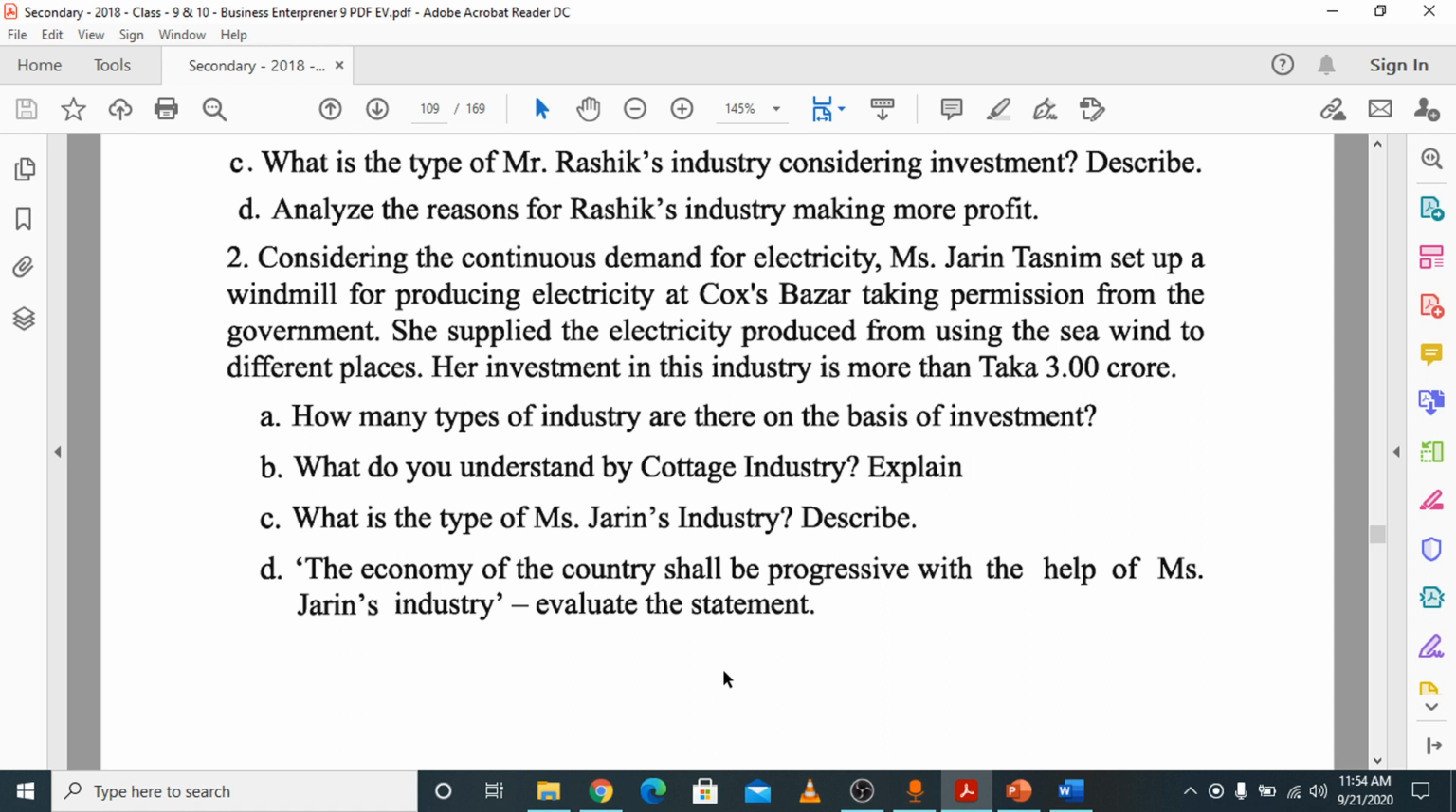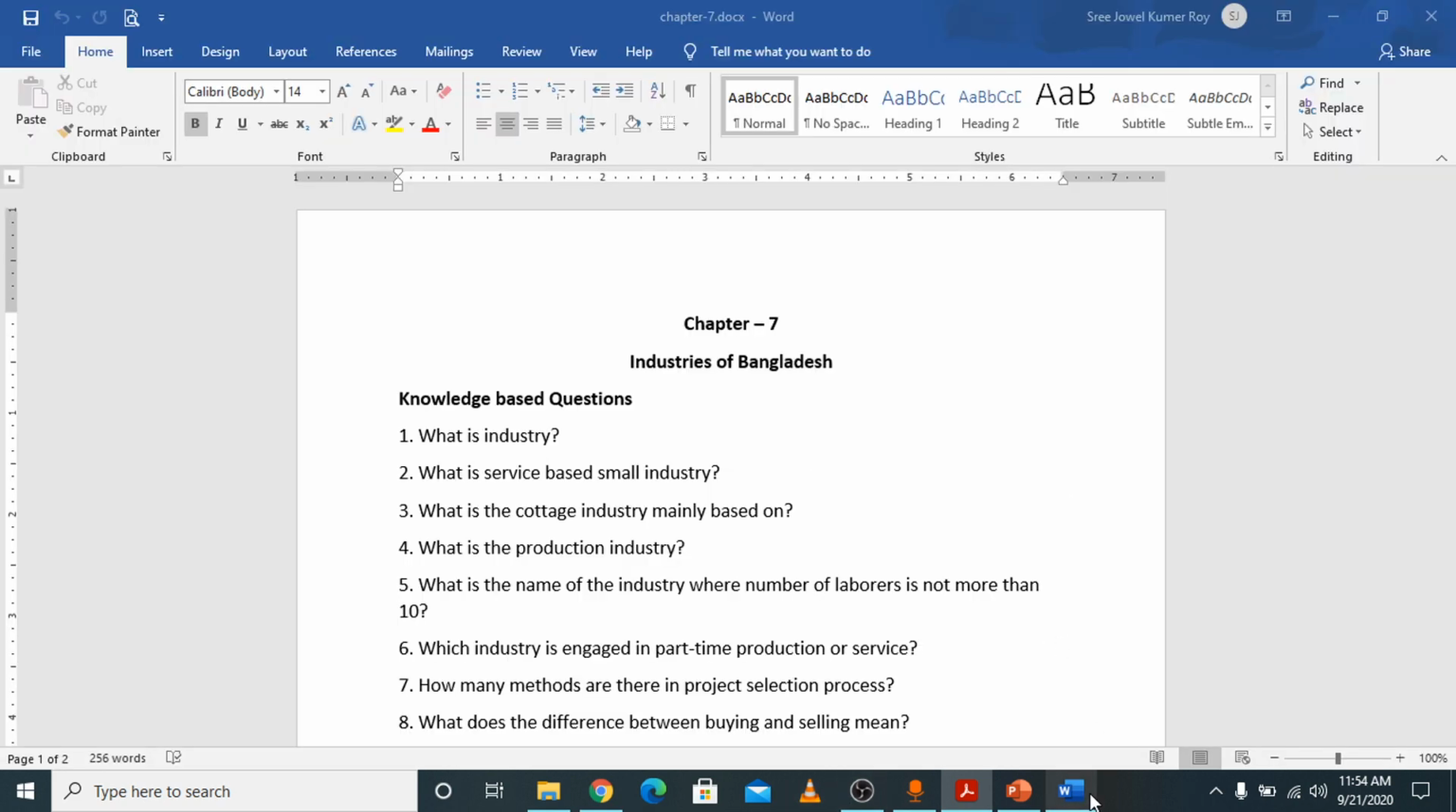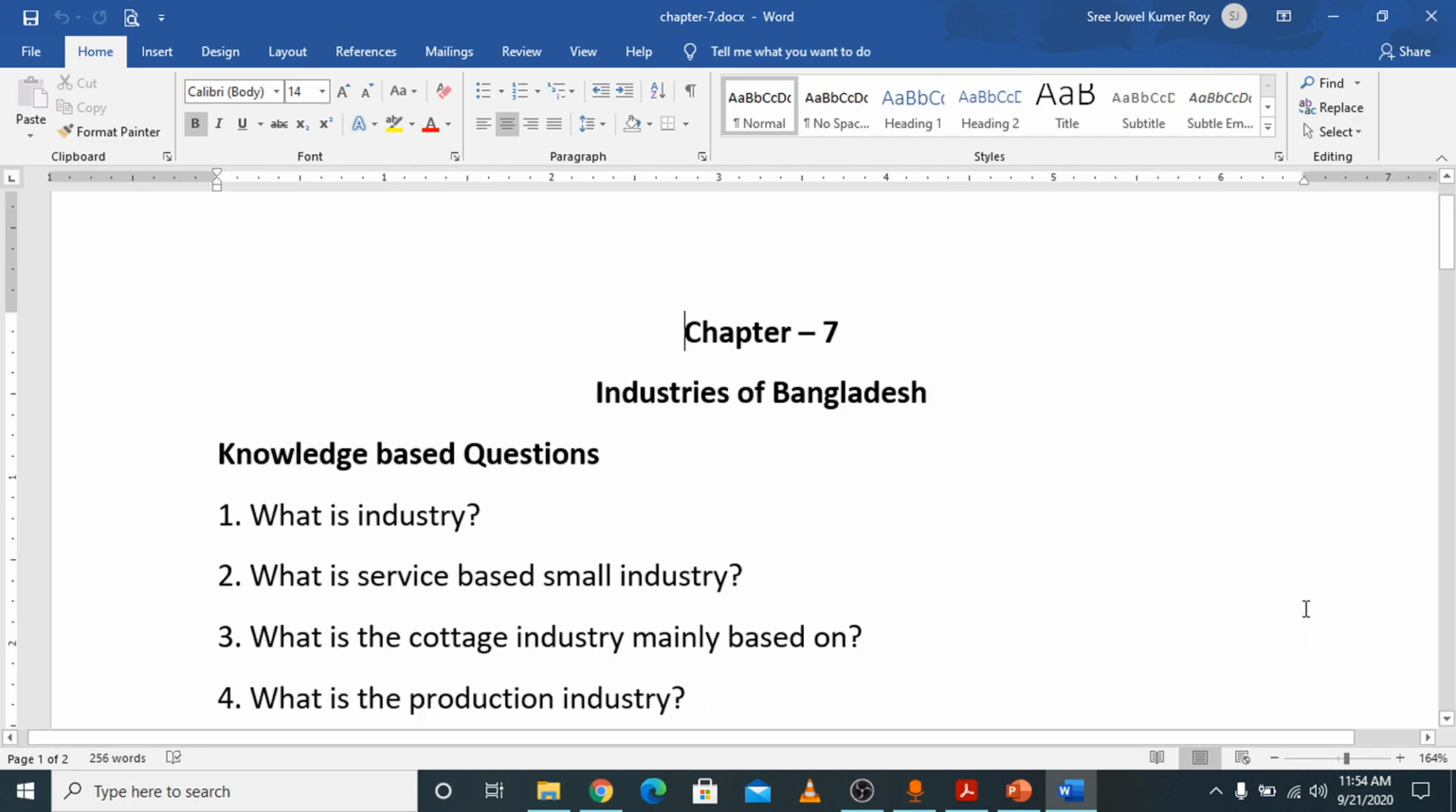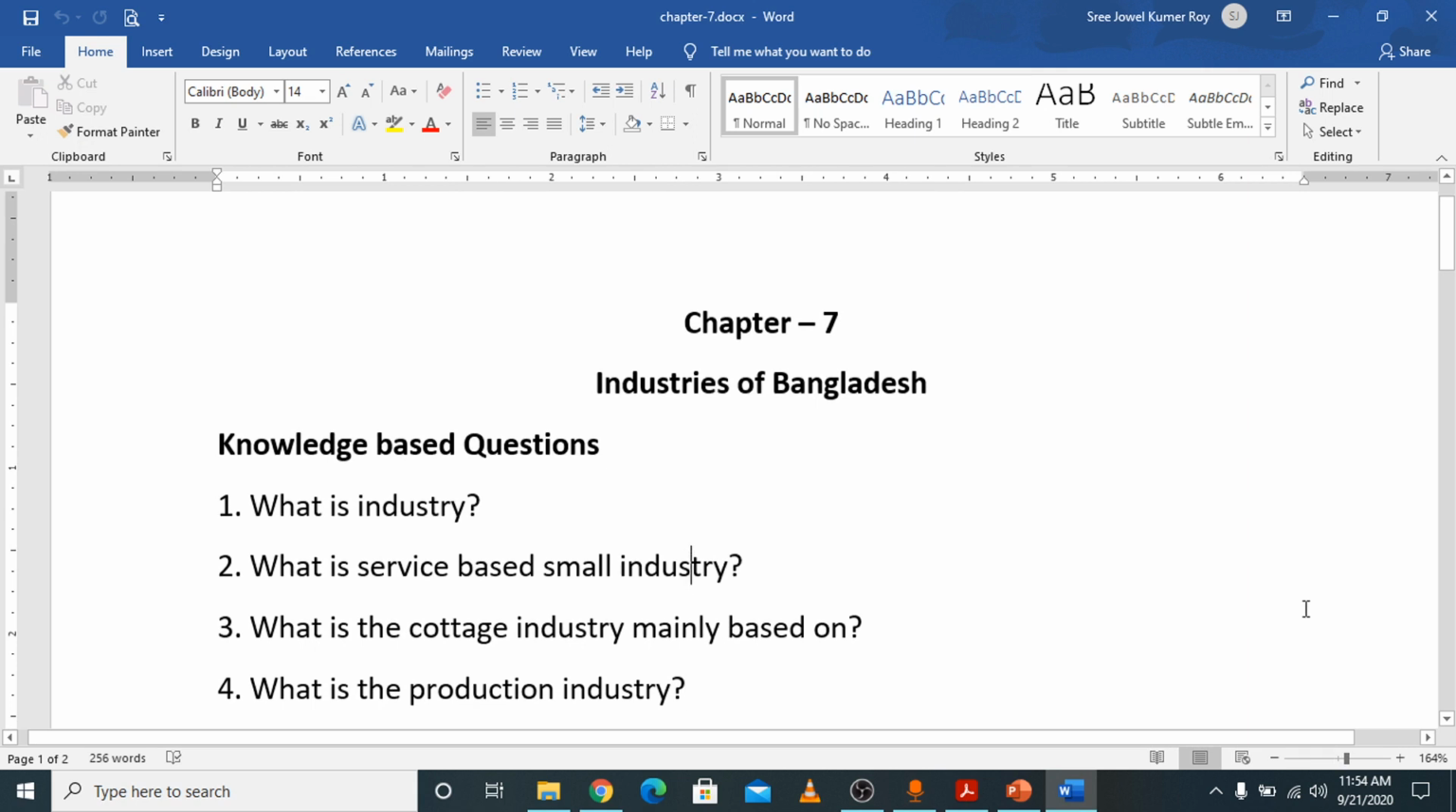So just write down like this. That is the answer of the exercise portion. Now these are the important MCQ questions. What is industry? Industry is the means of production. What is service-based small industry? You know service-based small industry. You will find it from the chapter. What is the cottage industry mainly based on? Cottage industry is mainly family-based.